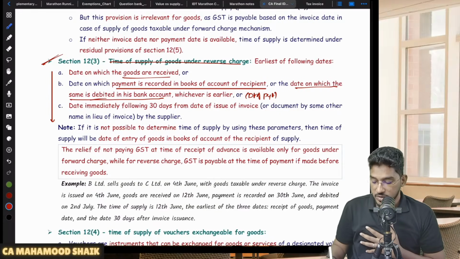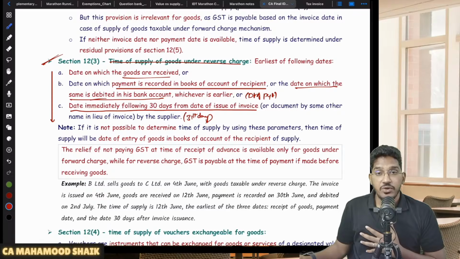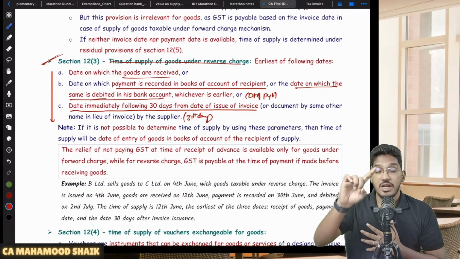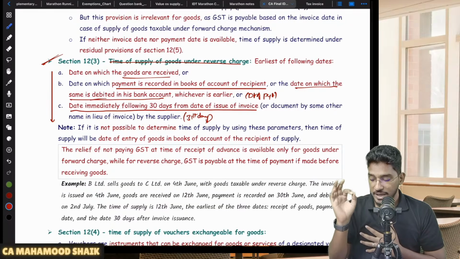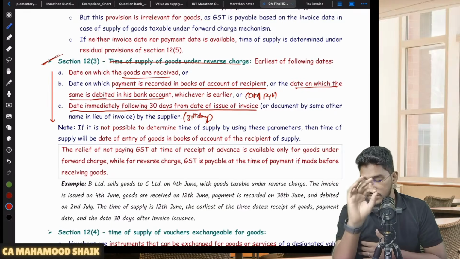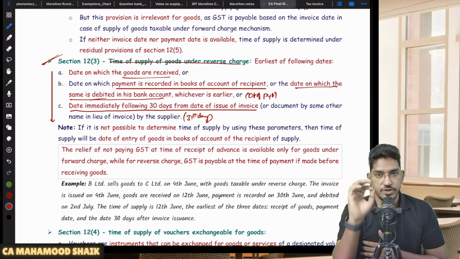Okay. And next, one more thing: the date immediately following 30 days from the date of issuance of the invoice. Date following 30 days, that means the 31st day. Don't write 31st day in the exam; for revision I am using it. Your supplier will give an invoice, and from the date of invoice, the 31st day. But in the exam you have to write: date immediately following 30 days from the date of issuance of the invoice. This only you are required to write. The 31st is a shortcut I am giving you for understanding and remembering.